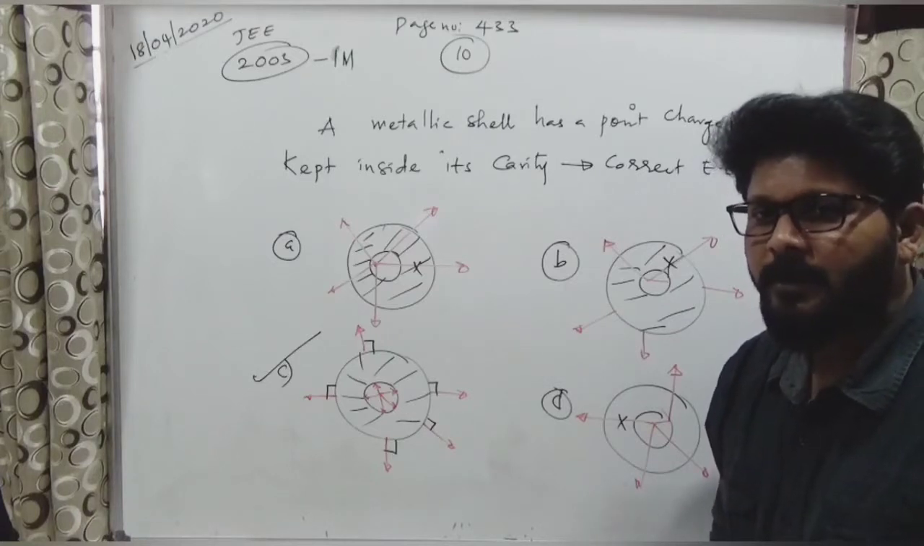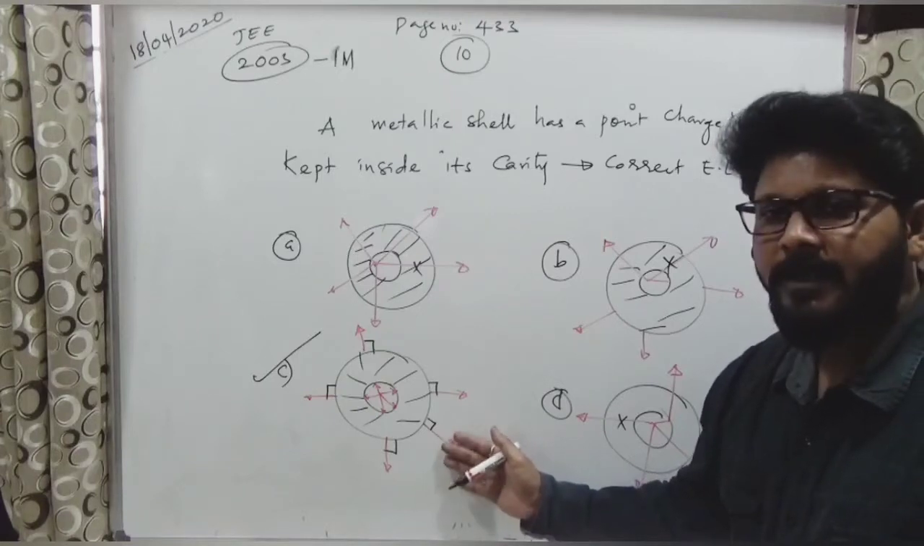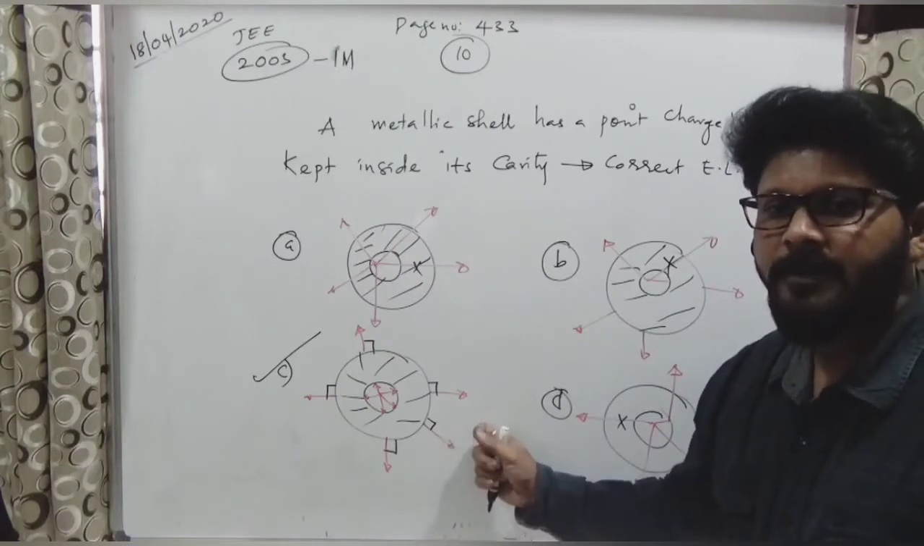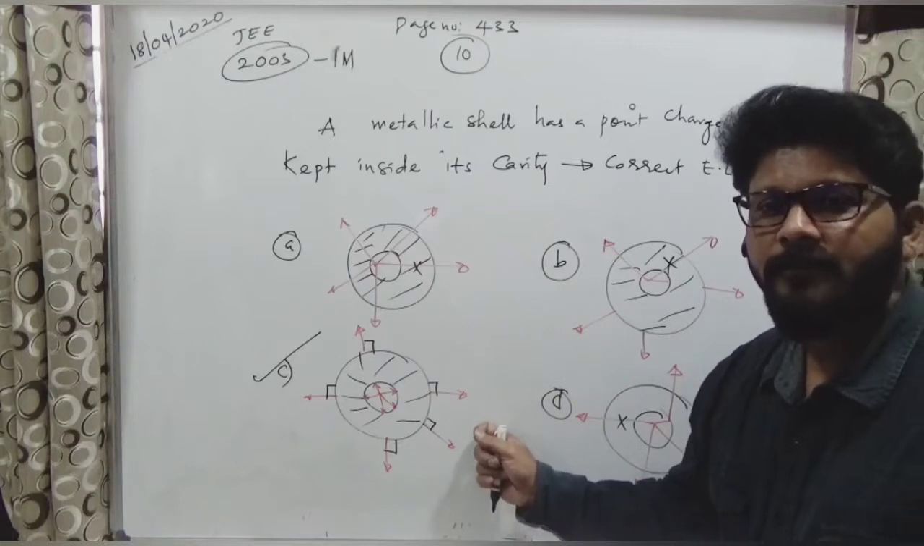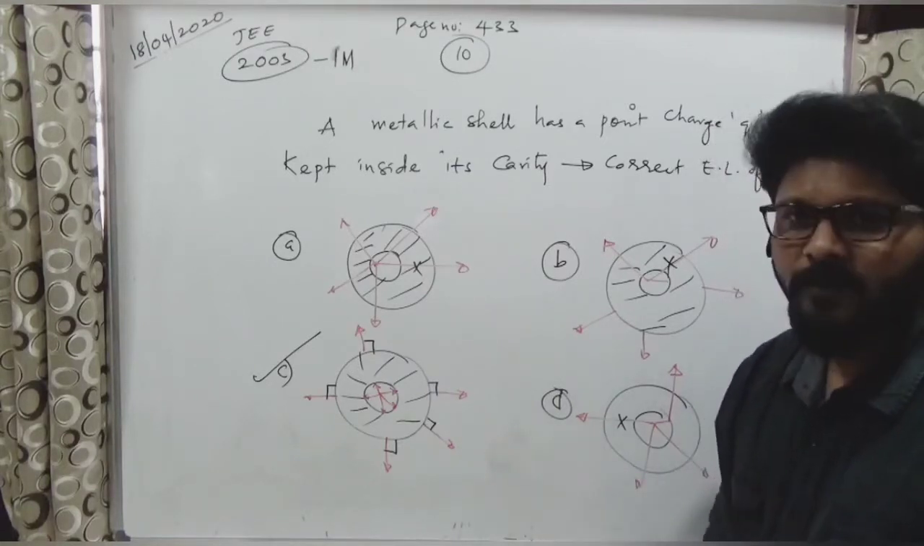Good. How many of them did it correctly? C is the correct one. How many of them ticked option C? Many of the students. Okay, congratulations. Then we'll move to the next problem.